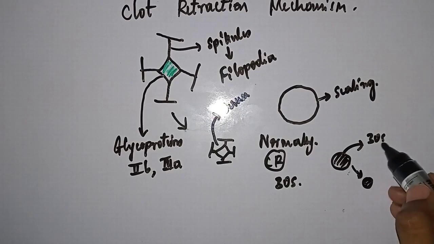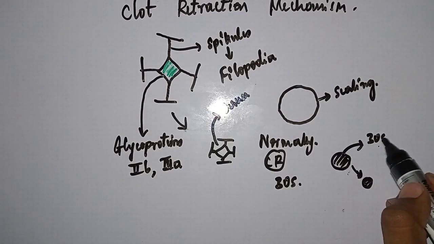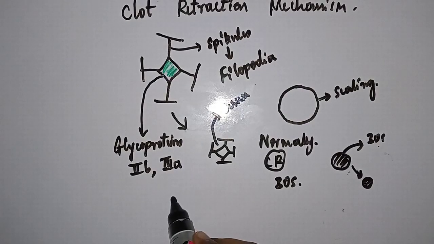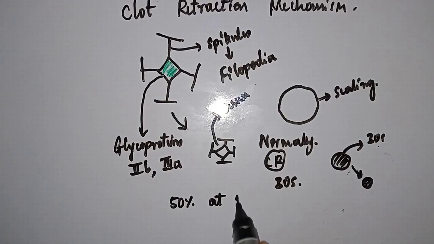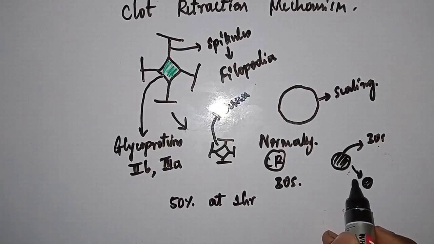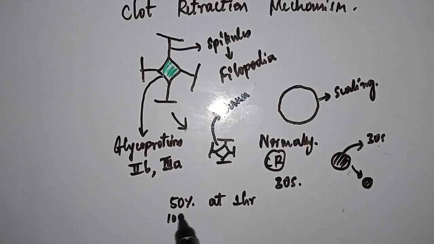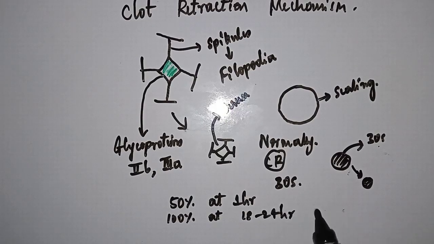So it starts after 30 seconds, but 50% clot retraction is completed at 1 hour after the clot formation. 100% is completed at about 18 to 24 hours though. So the clot retraction is a slow process.